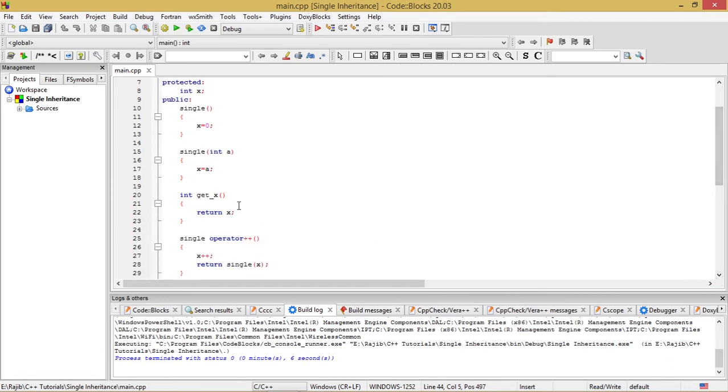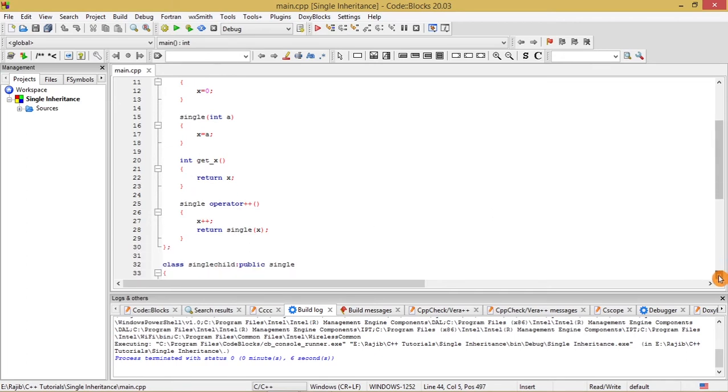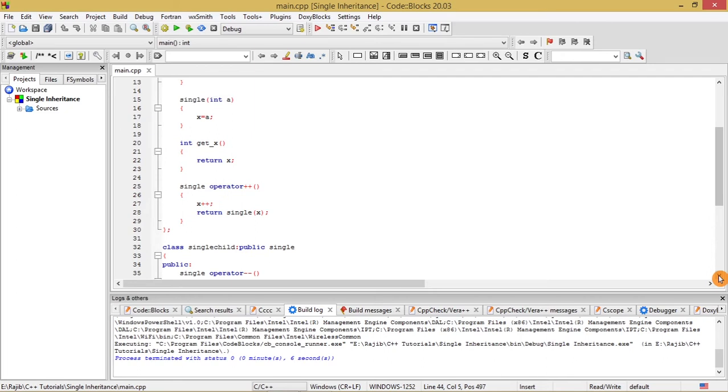After that, I have taken another function, int get underscore x, which returns the value of x. After that, I have taken an operator function as well. I have done an operator overloading over here. That is the increment operator, which I have used in this case. I have overloaded the unary increment operator, and I have done it like this.